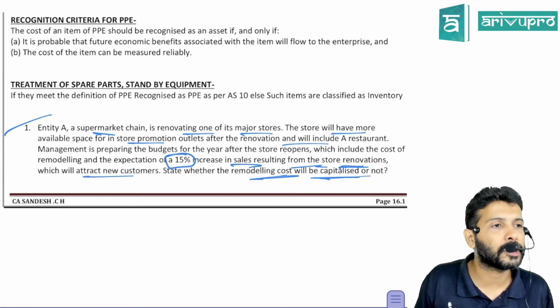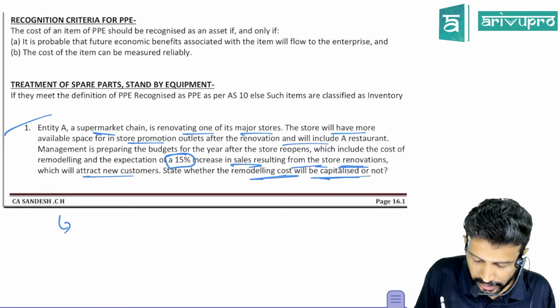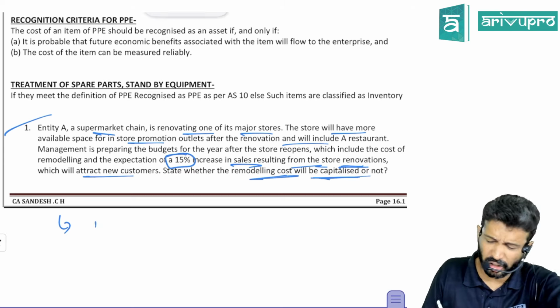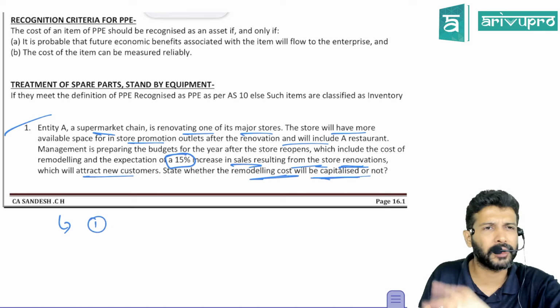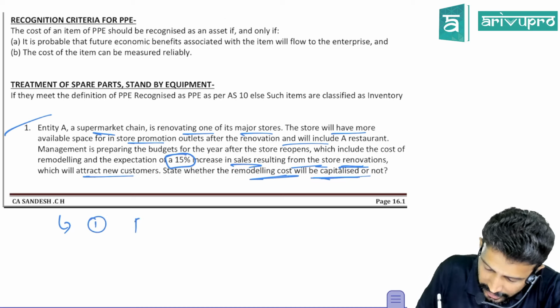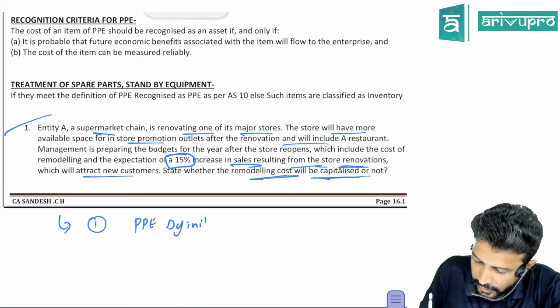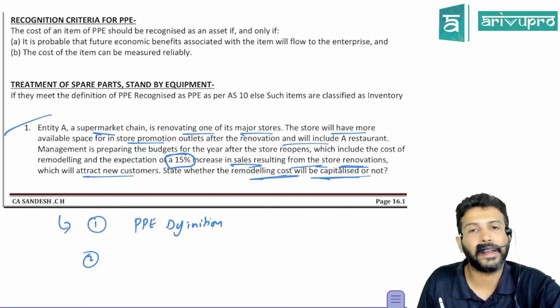So how will you write the answer? One, you will write the PPE definition. Generally all this can come for a maximum of 2 marks. Can I give you the direct answer? If it comes for more marks, you write the PPE definition. That you know, no? We just discussed it in the chart there. First, you write the PPE definition.